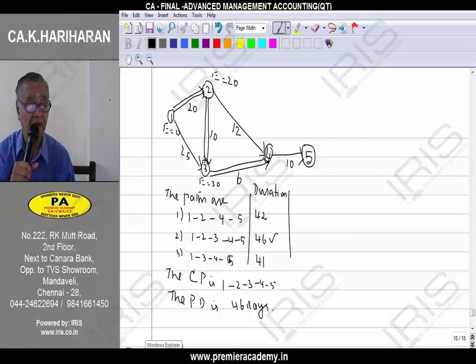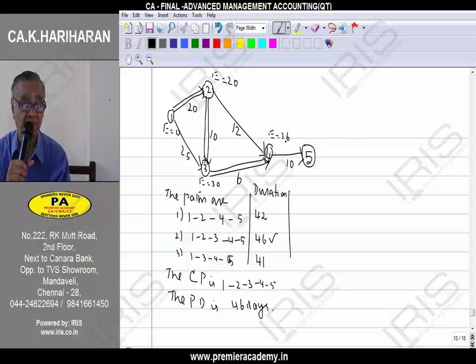Similarly at 4, I can come from 2 to 4 and 3 to 4. 20 plus 12 is 32. 30 plus 6 is 36. So the larger is 36. At 5, the larger is 46.